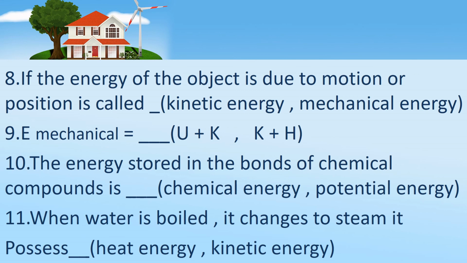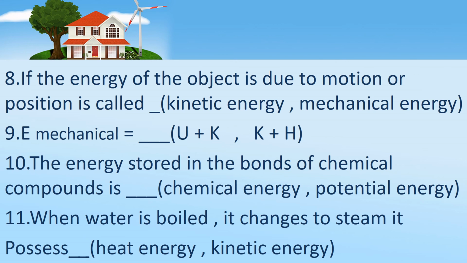And then potential energy, the stored energy. Children, potential energy means stored energy at a position, at a height. So we can say, a stone at the top of the hill, or a heavy object on the table. These are all examples of potential energy. And then chemical energy: fuel, fossil fuels like petrol, diesel, coal, natural gas. These are all examples of chemical energy.